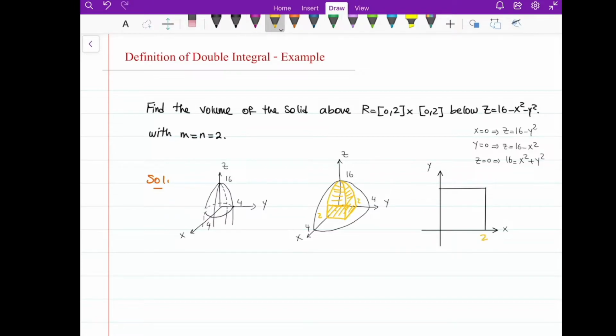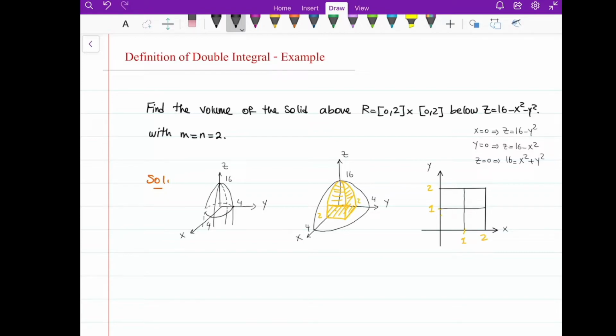Okay, 2, 2. This is 1. This is also 1. And it says that with m and n equal to 2, so basically we just divide the interval from 0 to 2 by 2, just because m is equal to 2 and n is equal to 2. So we have these 4 squares.